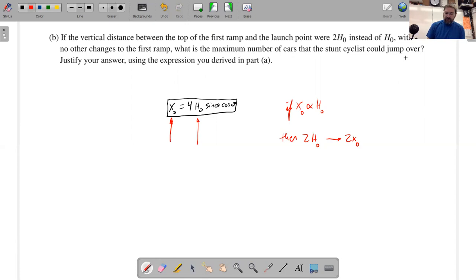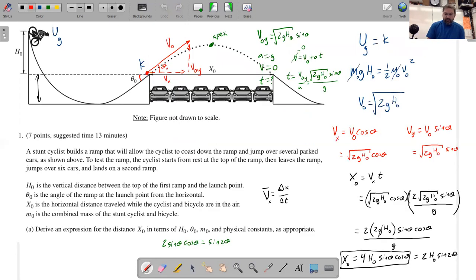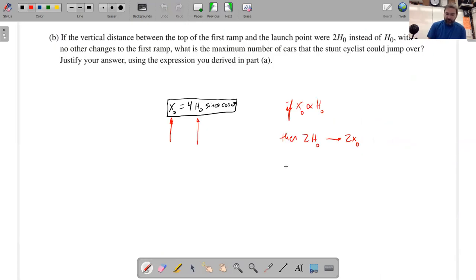So what is the maximum number of cars the stunt cyclist could jump over? Here it looks like there are 6 cars. The problem also says that there are 6 cars. So as long as they're equally spaced, you could jump 12 cars. The important thing to say is justify your answer using the expression you derived in part A. Your answer: you could jump over 12 cars. And the reason is that the horizontal distance is directly proportional to the vertical difference in height from the beginning of the cyclist path to the end of the ramp where the cyclist becomes a projectile. And if you double h0, then x0 doubles. That's what you would say.